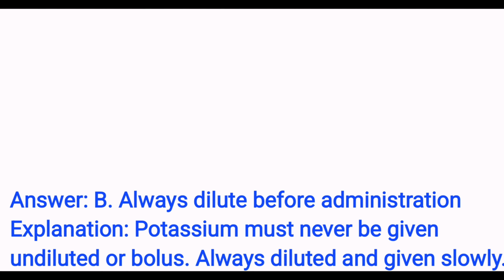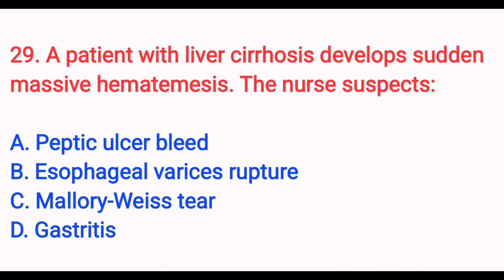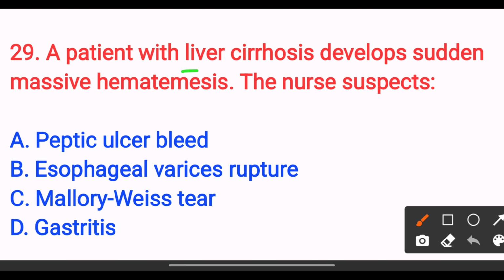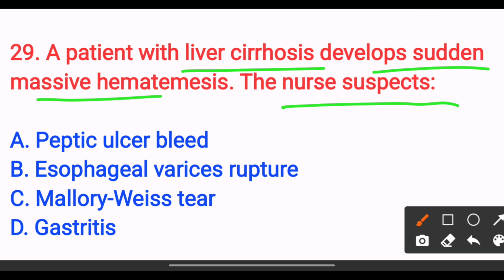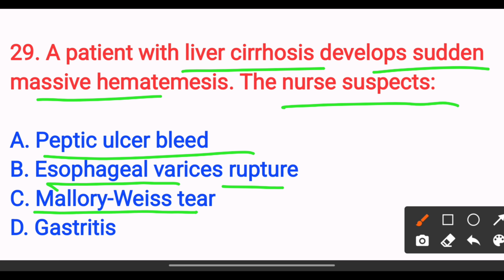Next, a patient with liver cirrhosis develops sudden massive hematemesis. The nurse suspects option A, peptic ulcer bleed. Option B, esophageal varices rupture. Option C, Mallory-Weiss tear.